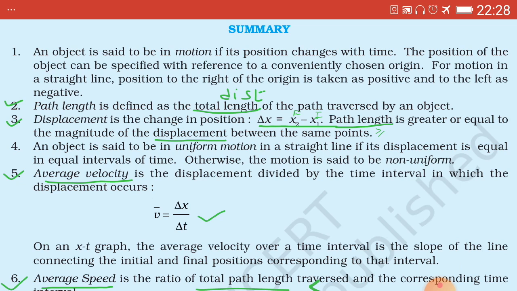Second point, path length is defined as the total length of the path travelled by an object. Total length, that is total distance travelled by an object. Displacement.